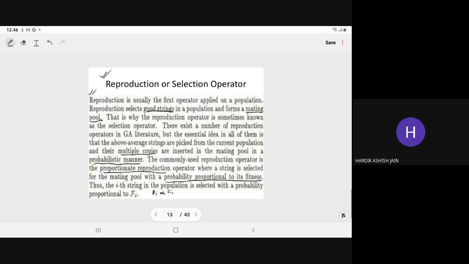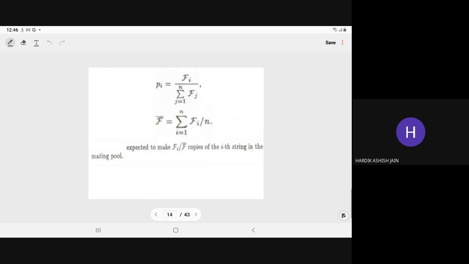right? If a person is not fit, if he is not good looking, if he is not of a good salary, then nobody wants to marry him. That is the reality, right? So here the chance of selection is directly proportional to the fitness.